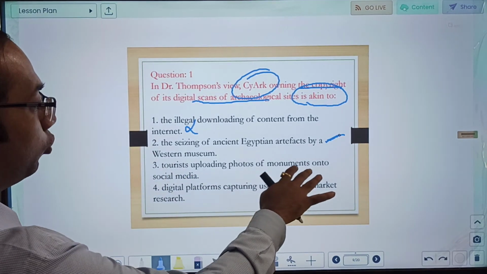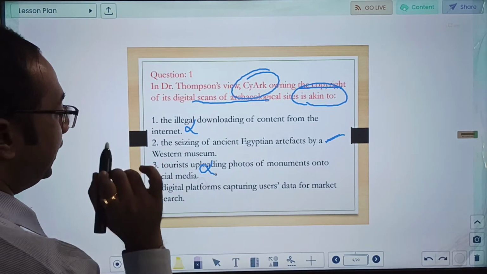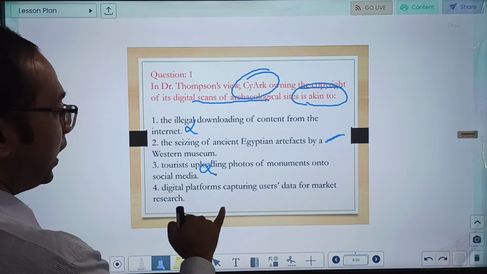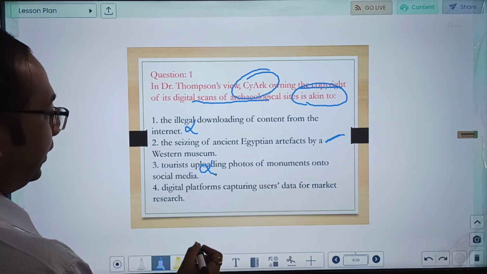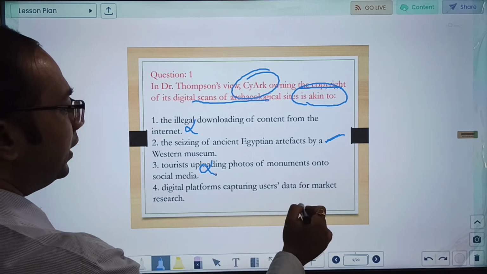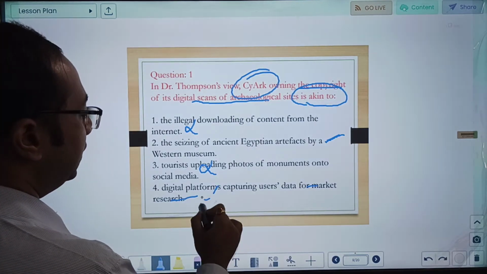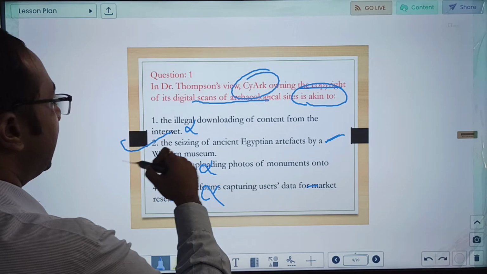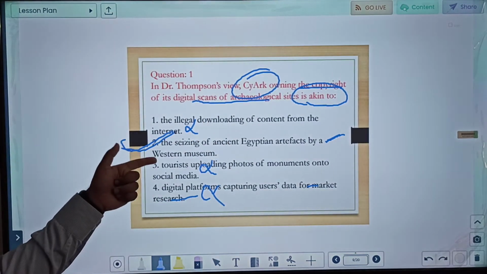Tourists uploading photos of monuments onto social media, completely different. Digital platforms capturing user data for market research. So see, this digital platform capturing data was okay, but there is no mention of market research in the passage. So the second is the closest option, that will be the correct answer.